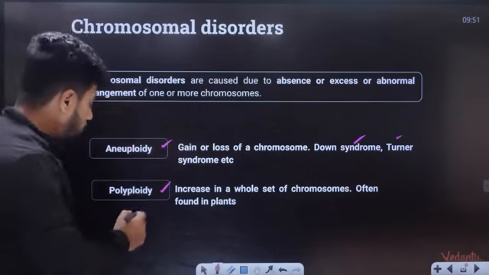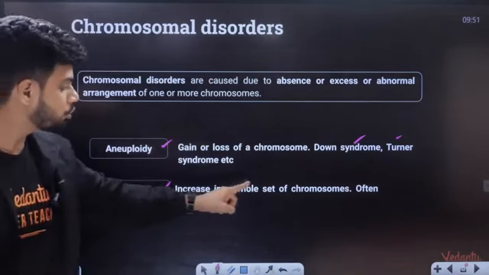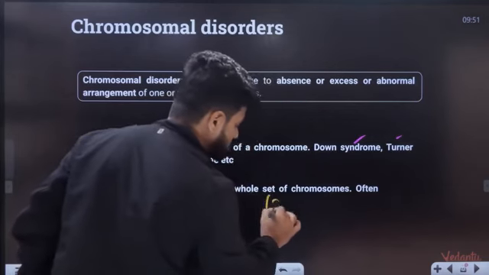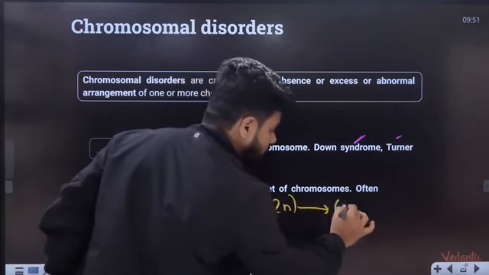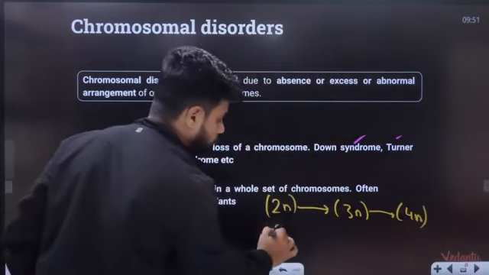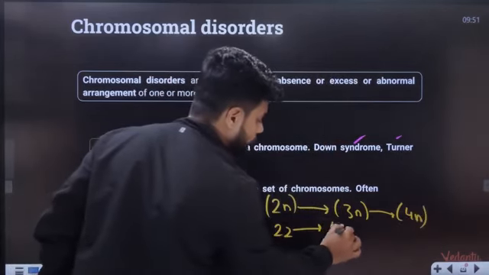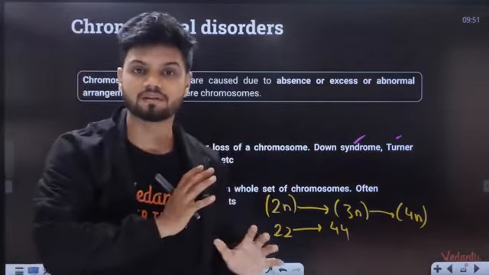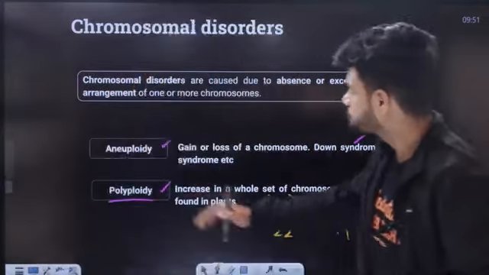Now what is polyploidy? Increase in the whole set of chromosomes. What does that mean? For example, one organism is 2n, the organism can become 3n or 4n. For example, here we have 22 chromosomes, it will become 44 chromosomes here. One entire set of chromosomes is doubled. That is called polyploidy.